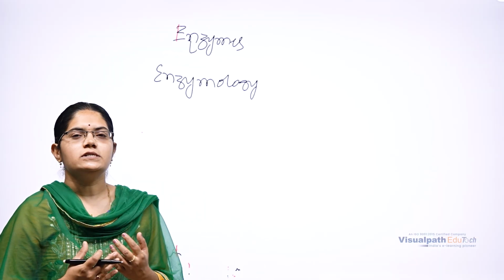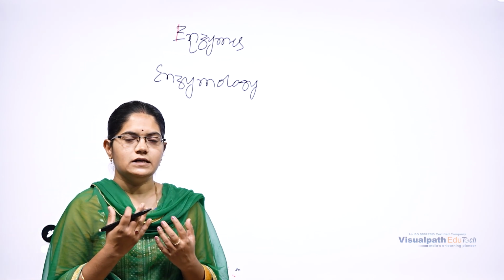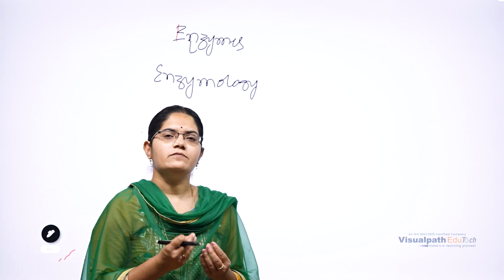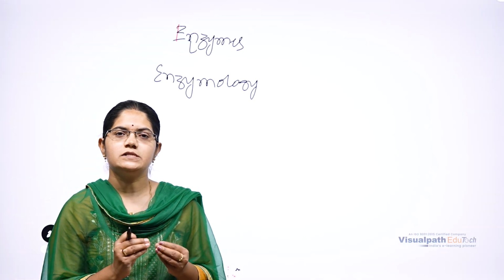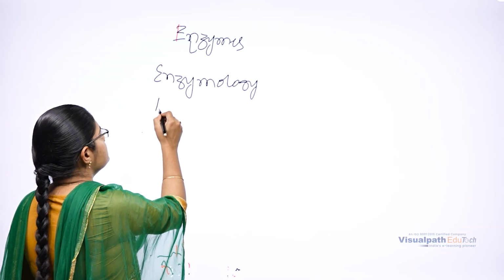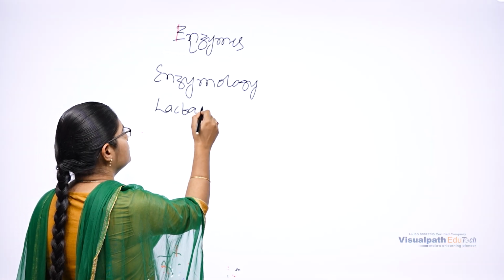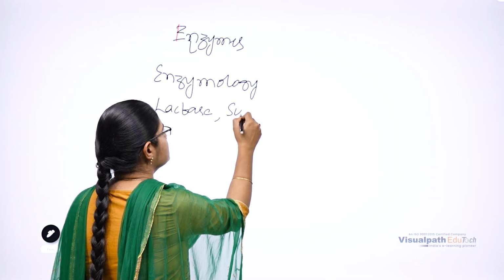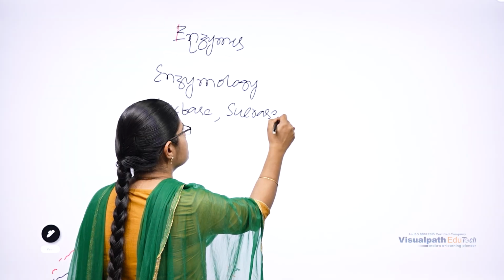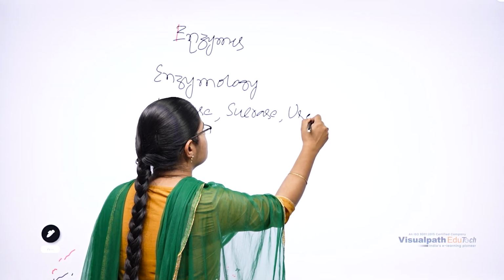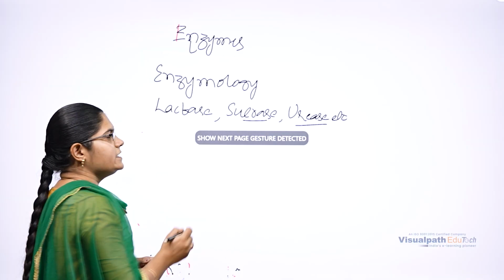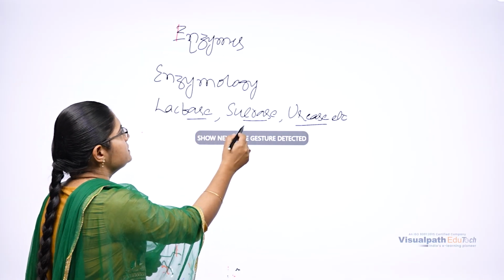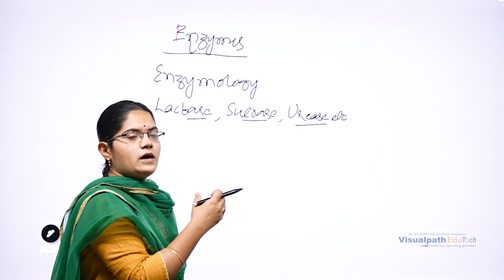There are thousands of enzymes in a body. Each enzyme has a unique job, meaning one enzyme does one specific job. Examples of enzymes are lactase, sucrase, urease, etc. The "ase" ending indicates the name of an enzyme. Each enzyme has a unique job.